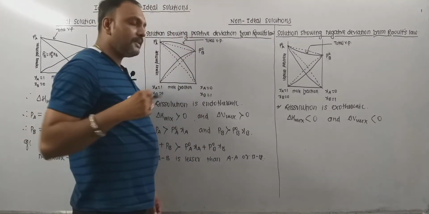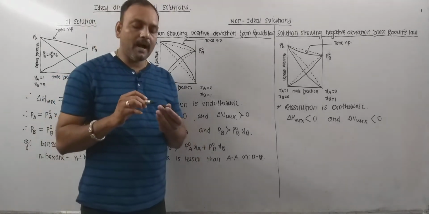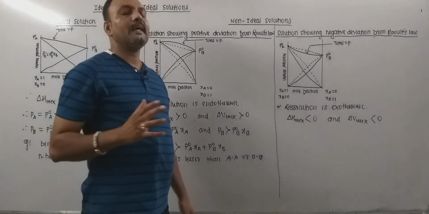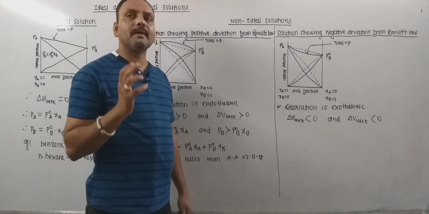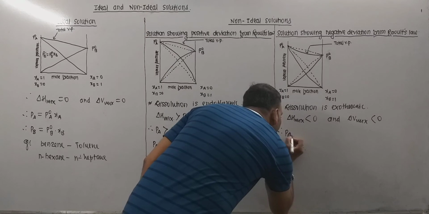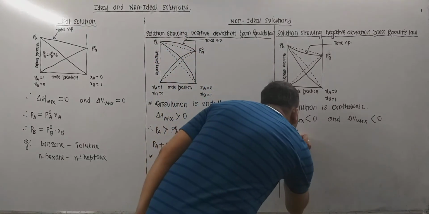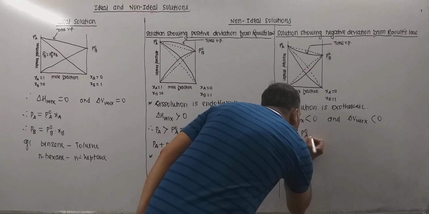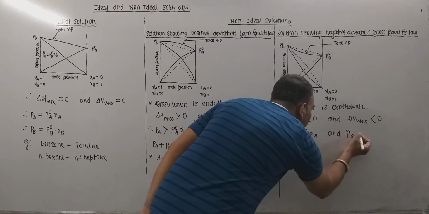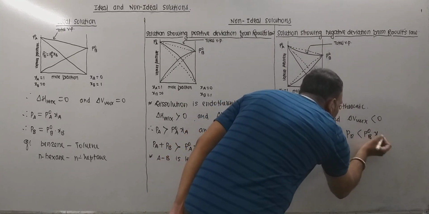Now, a very important thing is that the partial vapor pressure of the component is recorded lesser than the product of the vapor pressure of the pure component and its mole fraction. That is, PA, which is the partial vapor pressure of component A, is lesser than P naught A into XA, and on the other hand, PB is also lesser than P naught B into XB.